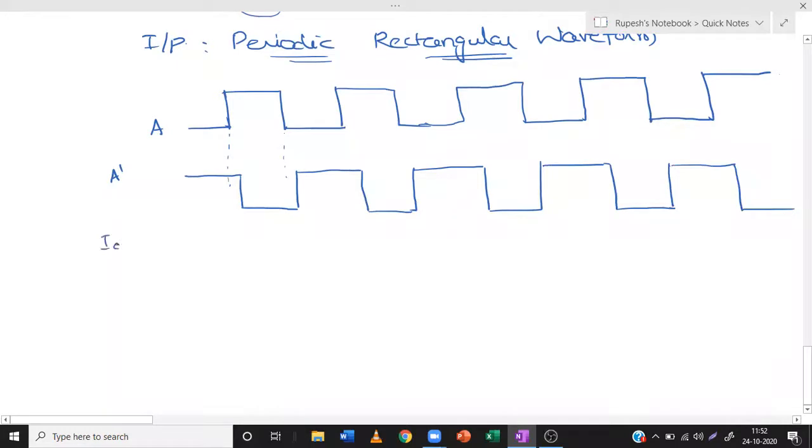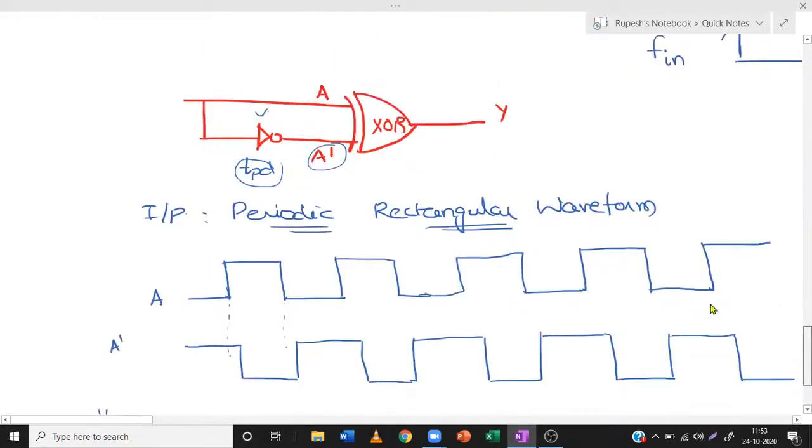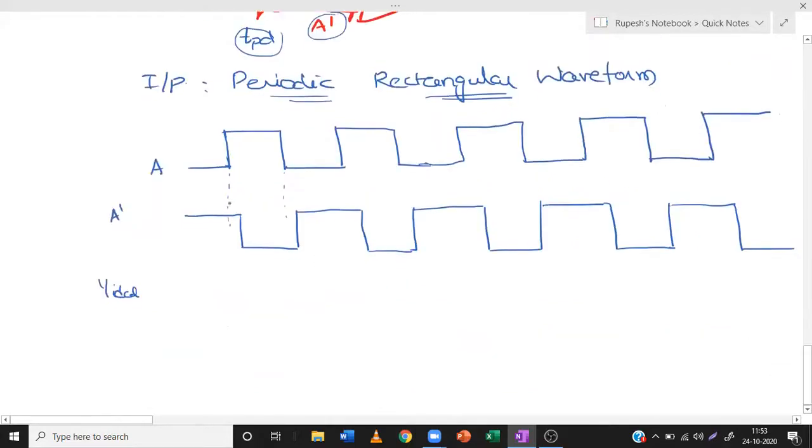Now, Y ideal. Y ideal means what? In this circuit, Y ideal means XOR of A and A dash. Okay, how it will look like?